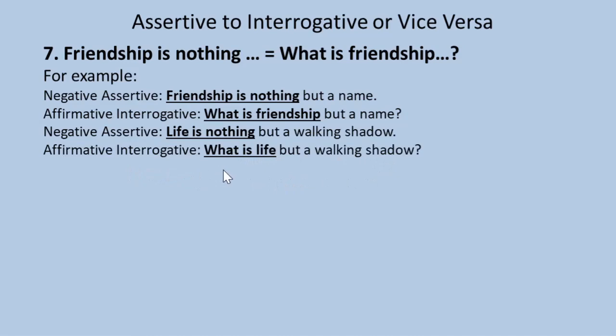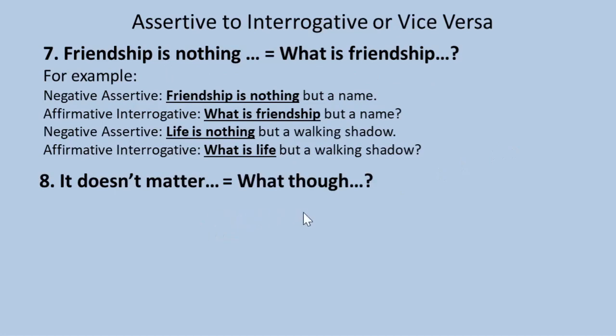Affirmative interrogative, what is life but a walking shadow? So here look at the sentence, friendship is nothing is replaced with what is friendship. Life is nothing is replaced with what is life. So friendship is nothing equals what is friendship. We have to transform like this.